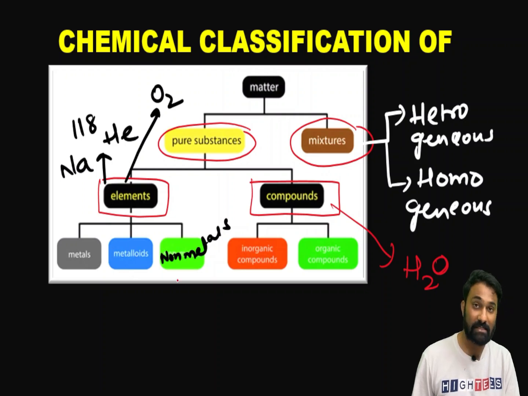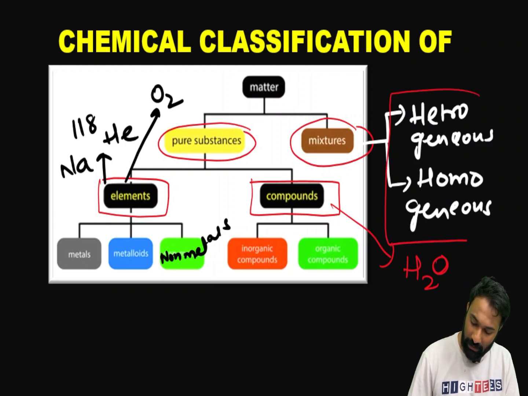Metals, metalloids and non-metals we are going to see in more detail in our class 11th chapter, classification of periodic table, where I will explain more clearly. Next, compounds are classified into inorganic compounds and organic compounds. Now here we are going to study in more detail the heterogeneous and the homogeneous.